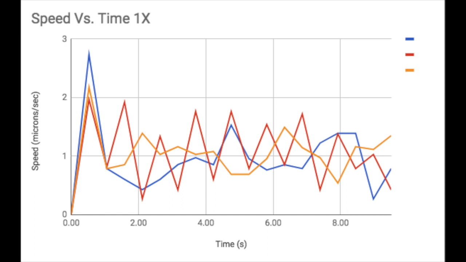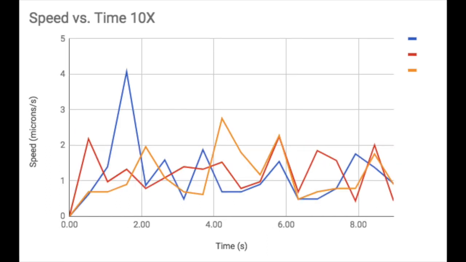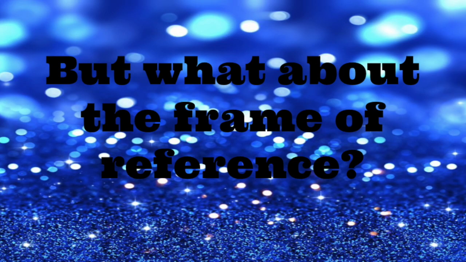Line graphs display the varying speeds of each sampled particle as they diffuse in the sample over time. A scatter plot compares the average velocity of each of the 9 sampled particles compared to the concentration of the sample they came from. Establishing a frame of reference is not necessary in this situation because the data necessary for this hypothesis is based off the magnitude of the velocity, or the speed.